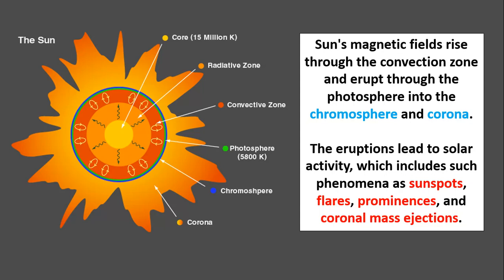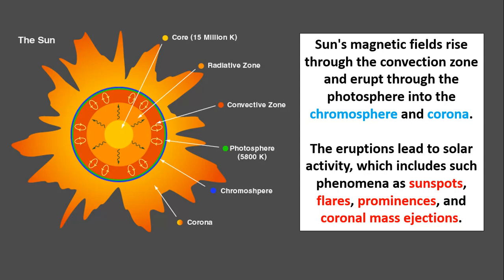First is the core. It is nearly 15 million degrees Celsius, or Kelvin minus 273, that is no problem. So nearly 15 million degrees Celsius of heat is there in the core. The next one is the radiative zone, and the third is the convective zone. So from the core, first is the radiative zone, second is the convective zone, and next the photosphere comes. The photosphere is nothing but the surface.